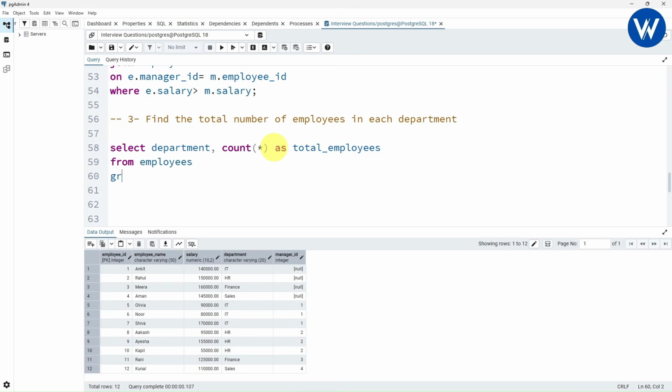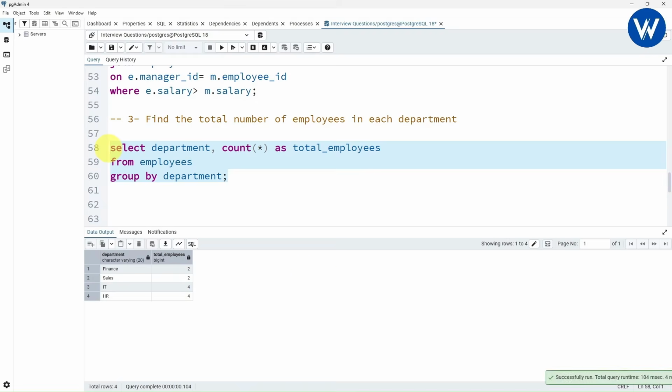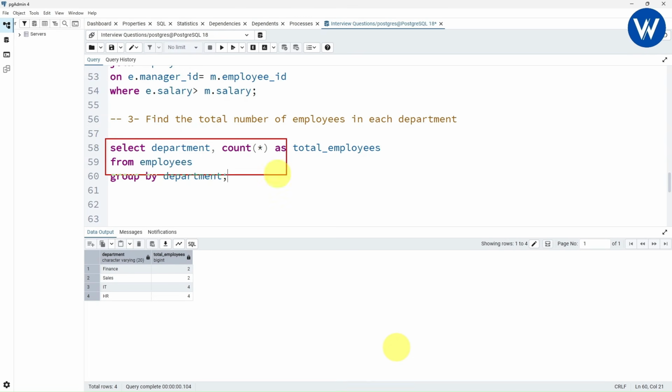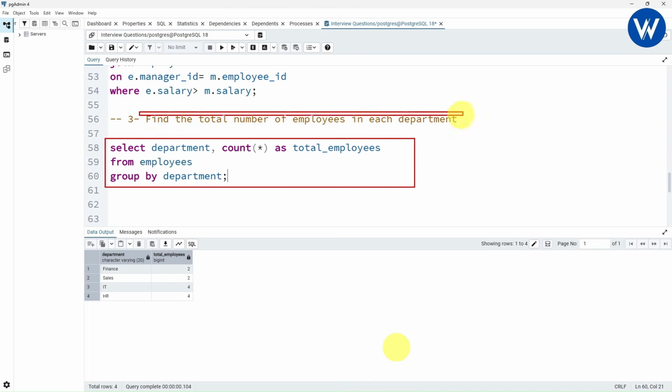Go to next line. Now we need to group, right? So we need to group according to the department column. Group by department. And finally we have done with the query. Let's execute the query. In the output we can see the department-wise total employees, which is completely amazing, right? Here we can see departments Finance and Sales have a total of 2 employees, and for IT and HR the employees are 4 and 4, right? So just with the help of this simple query, you can find the solution for the third interview question.